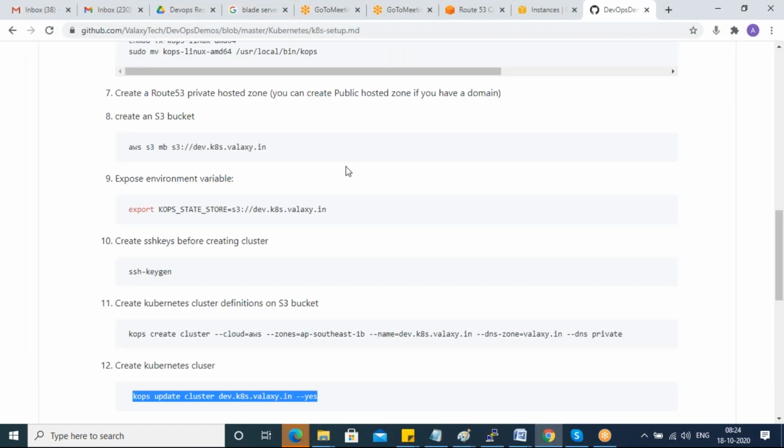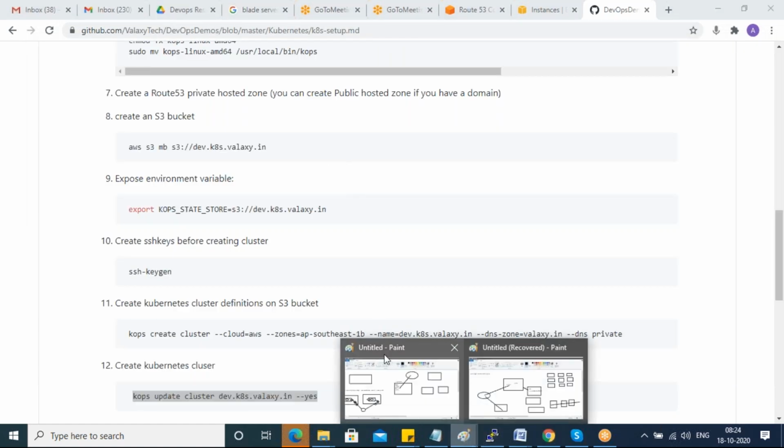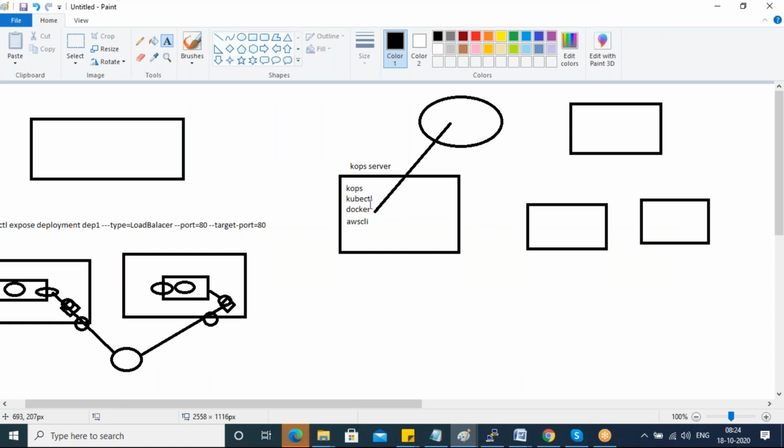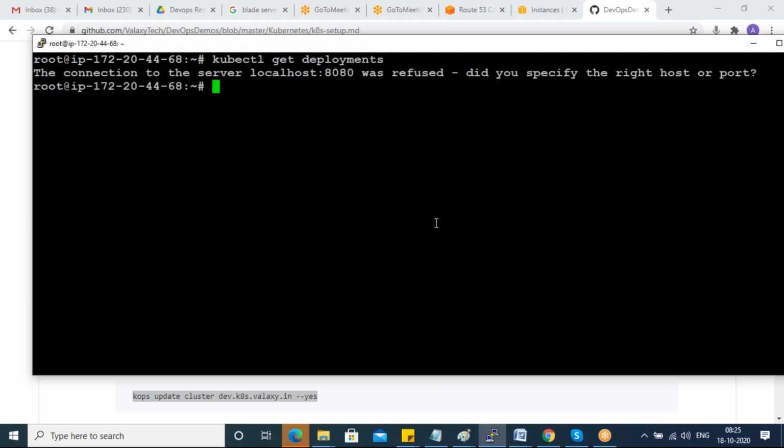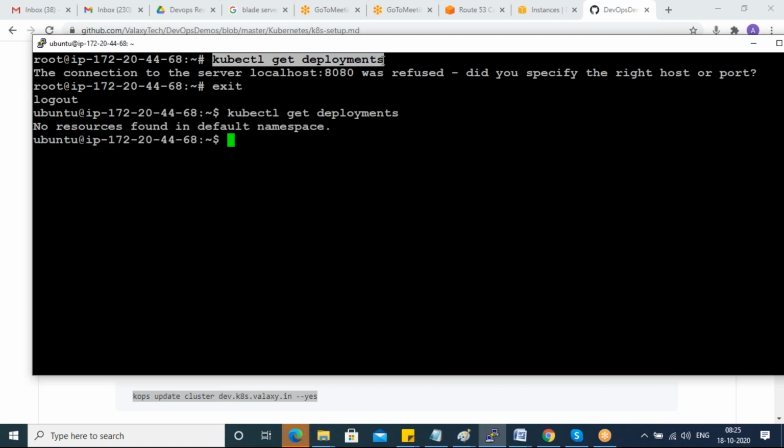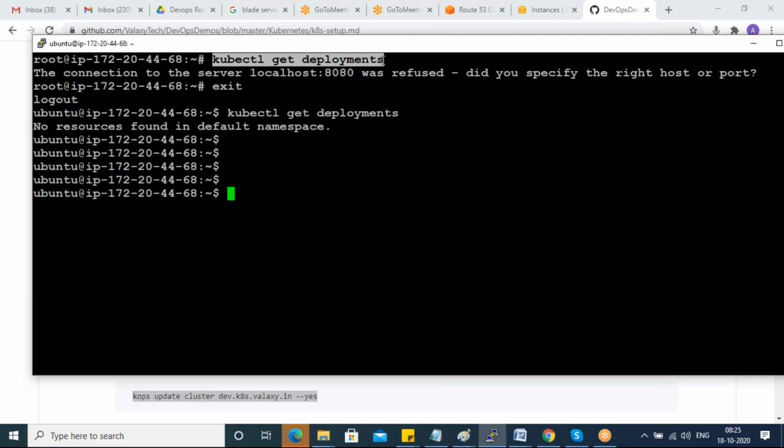So guys, did you understand the difference between kOps master and Kubernetes master? Any doubts here, guys? What is kOps and what is Kubernetes? Now you are in the Kubernetes master. So this is how you have to log in and kubectl get deployments. Yeah, so with Ubuntu itself.